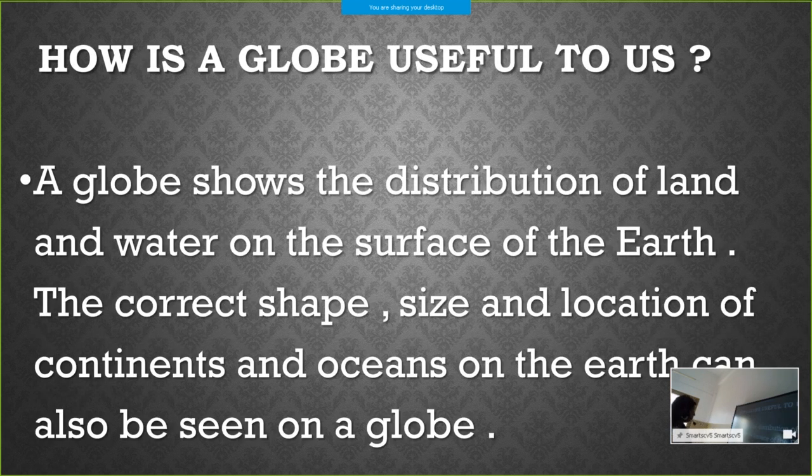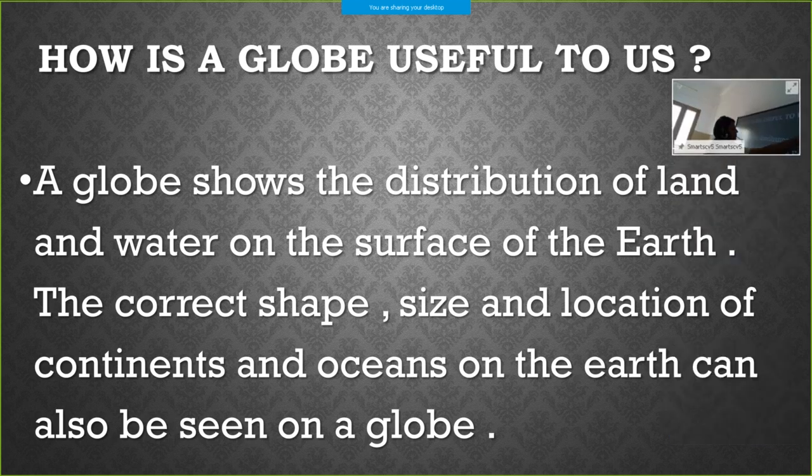Next one. Very good. How is a globe useful to us? The answer is, a globe shows the distribution of land and water on the surface of the earth. The correct shape, size and location of the continents and oceans on the earth can also be seen on a globe.